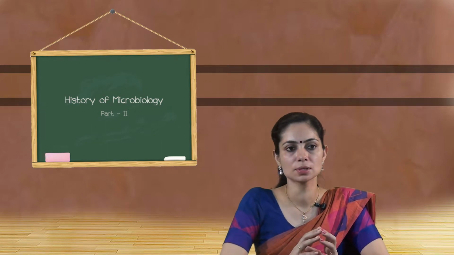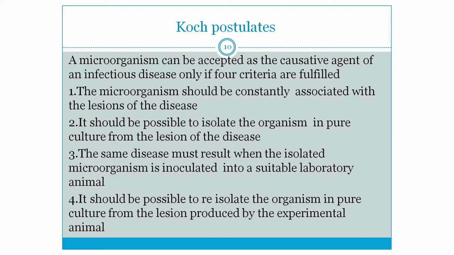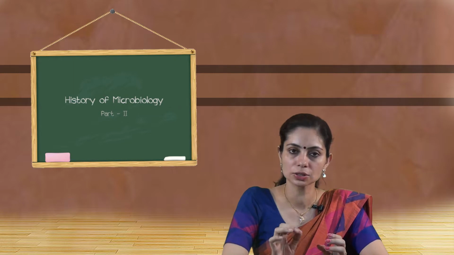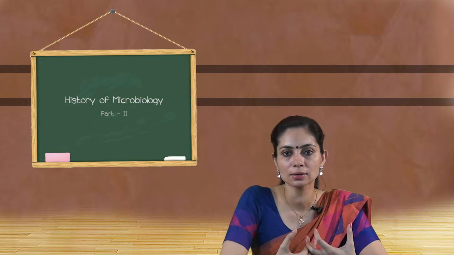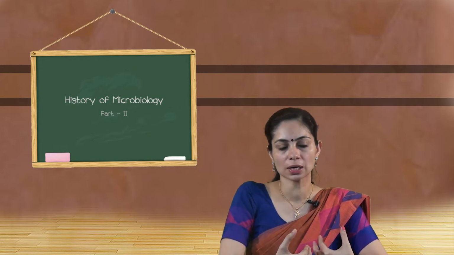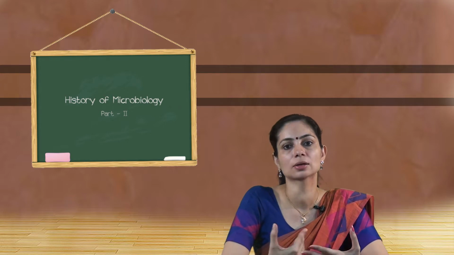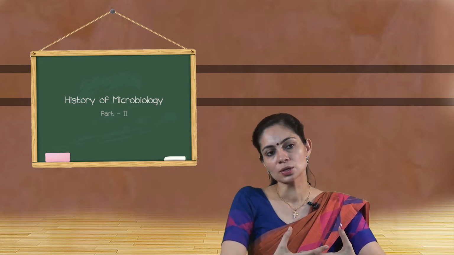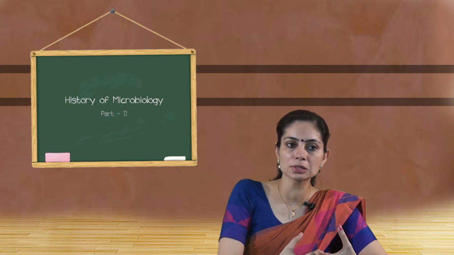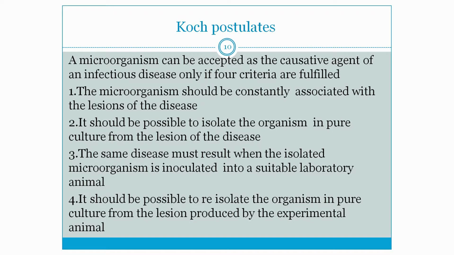Third point says that the same disease must result when the isolated organism is inoculated into a suitable laboratory animal. Here we have an experimental animal model, and if you inject the organism which is isolated in the pure culture medium, the animal should start showing the similar symptoms which were shown by the patient. So when we are collecting the sample and growing in the lab, after that it should be inoculated into an experimental animal and the animal should start showing the symptoms of the same infection which the patient was suffering. So that is the third postulate. And the fourth postulate says that it should be possible to re-isolate the organism in pure culture from the lesion produced by the experimental animal.